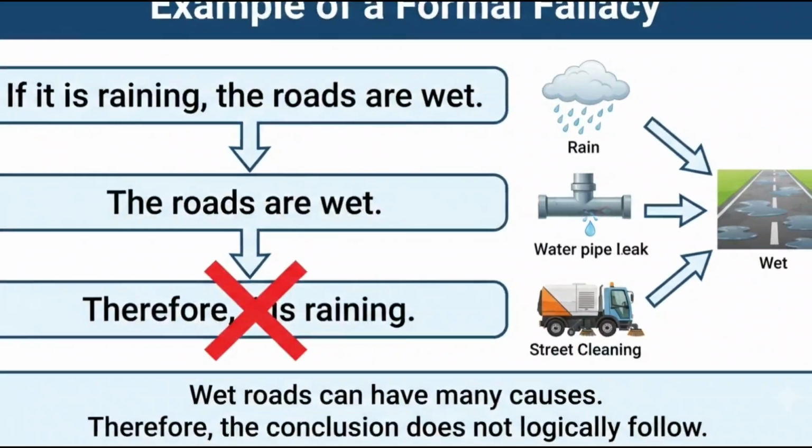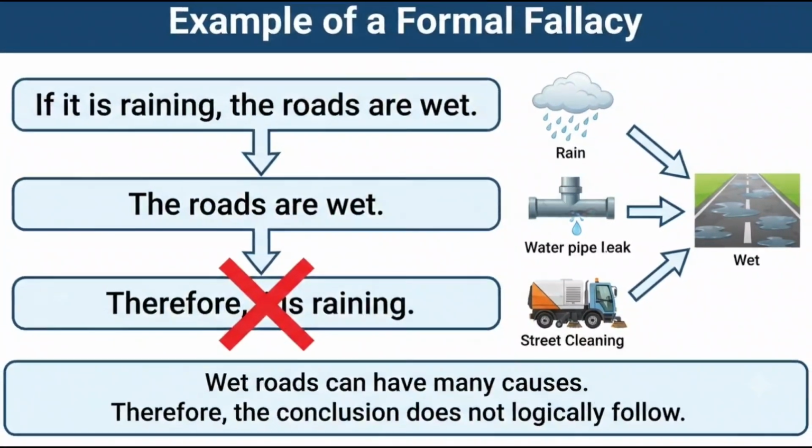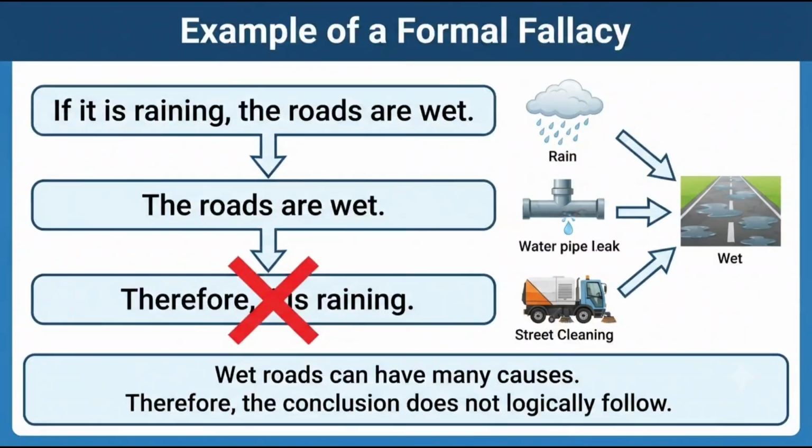Consider this argument. If it is raining, the roads are wet. The roads are wet, therefore it is raining. This conclusion is incorrect because the roads could be wet for many other reasons, such as someone washing them or a broken water pipe. The structure of the argument is faulty, making it a formal fallacy.